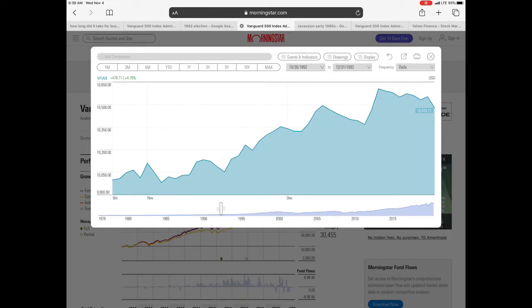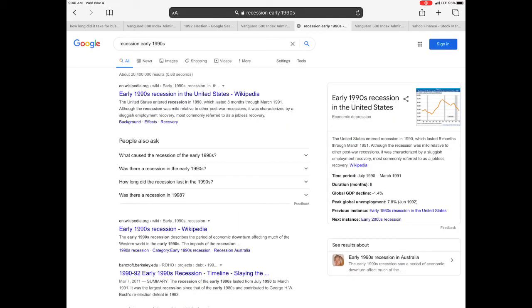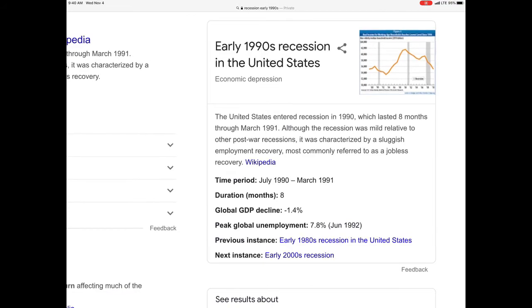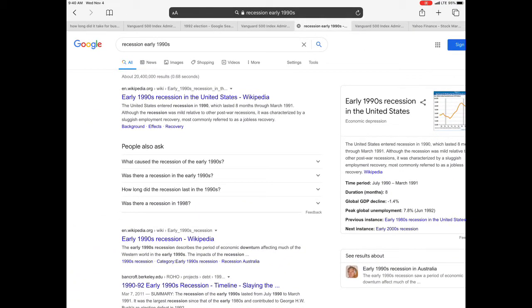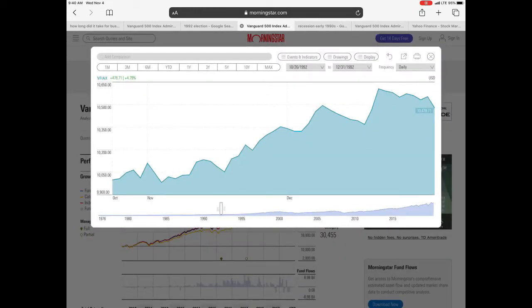I believe it lasted from 1990 to 1991. Let's see here. Yep, 8 months from 1990 to 1991. So it had just come out of a recession, so the market was on the incline anyway, but even with a change in power at the presidency, the market went up almost 5% after a one-term presidency.